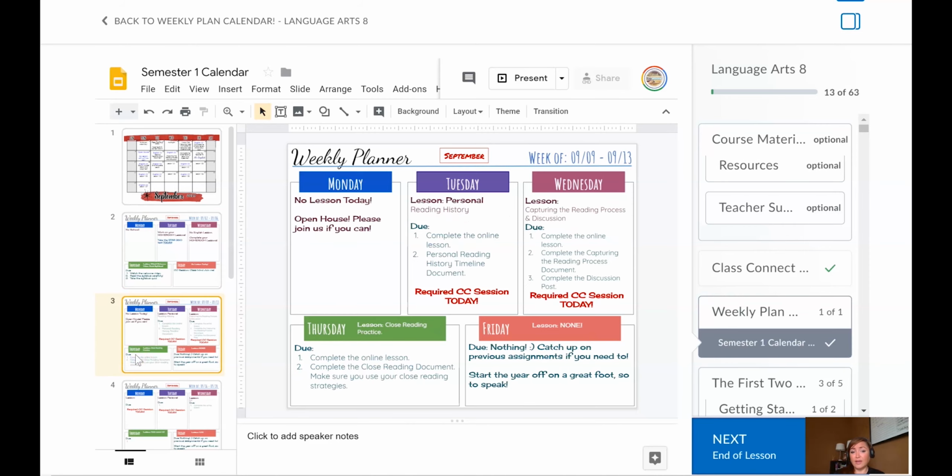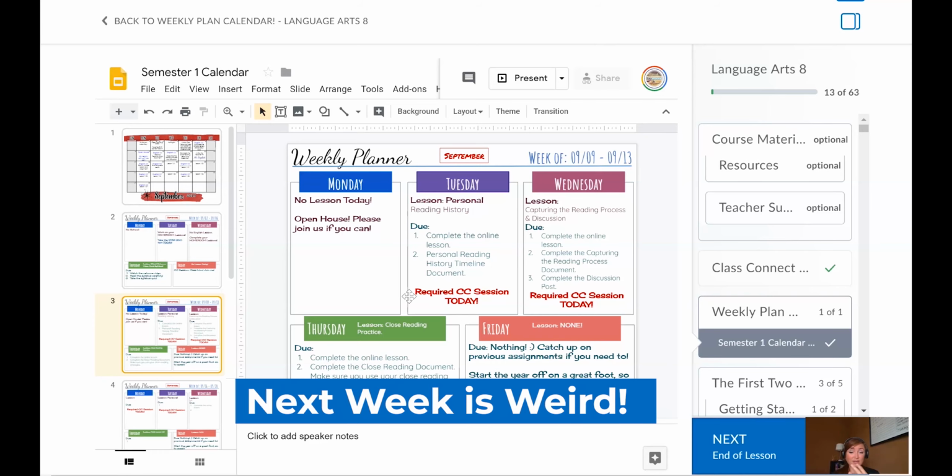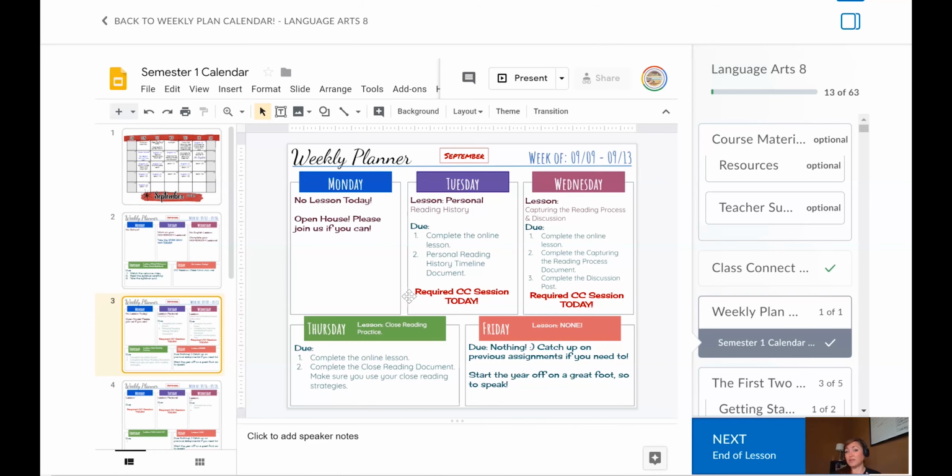Taking a look ahead at next week, as you know, the plan tab currently doesn't reflect these things, but it will. And you'll see a little bit more about what you have to do. The other thing is it will tell you when your CC sessions are. Next week is weird. Like I said, we usually have CC sessions on Monday, Tuesday, and Thursday. And then Wednesday and Friday are yours to complete the online lessons, catch up on any online lessons from the previous days, those kinds of things.